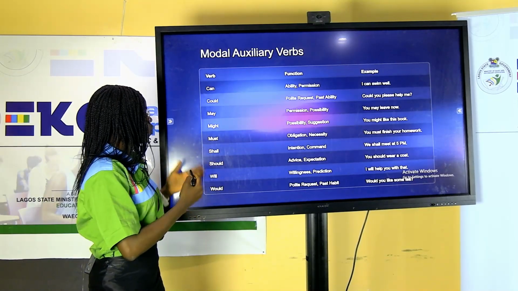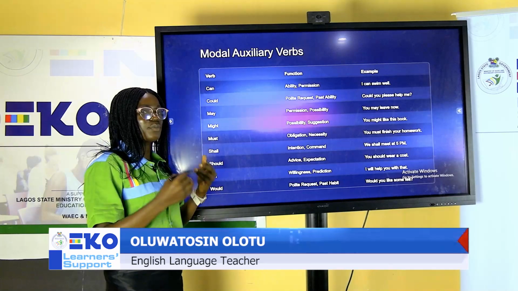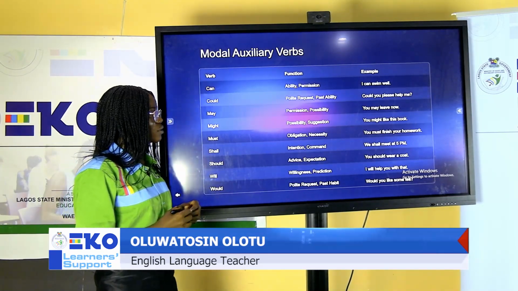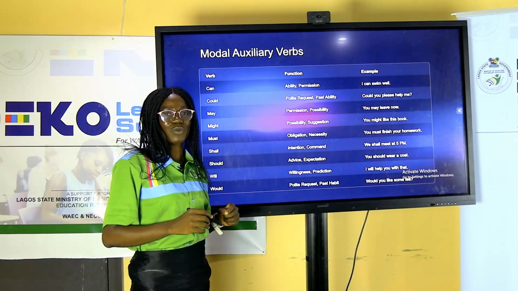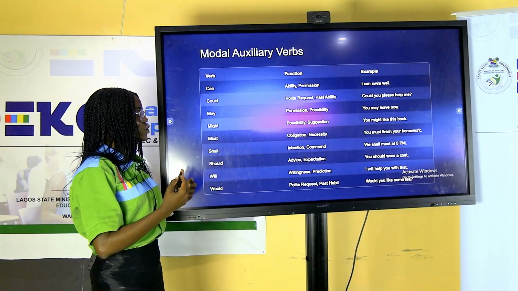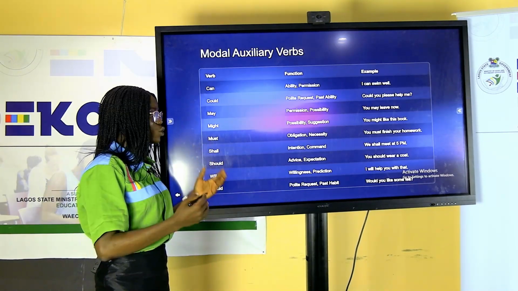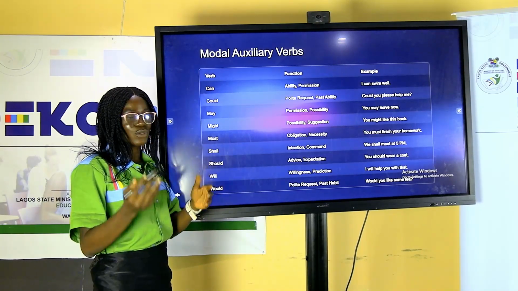Might. We have might, functions of might. You can use it to express possibility. You can also use it to show suggestion. Look at the example we have there. You might like this book. In that sentence, it is showing suggestion or possibility of liking something. That's a possibility. You might like it or not.